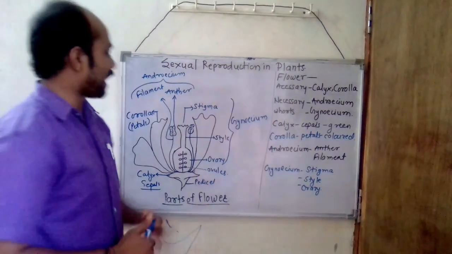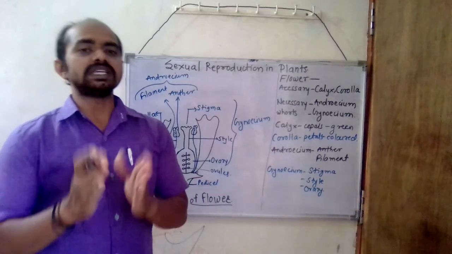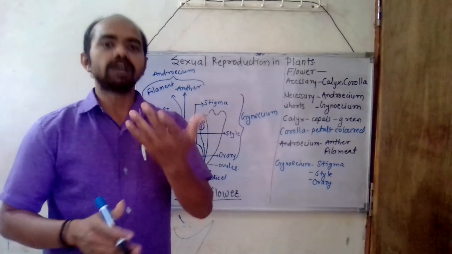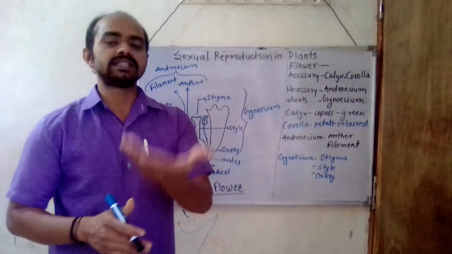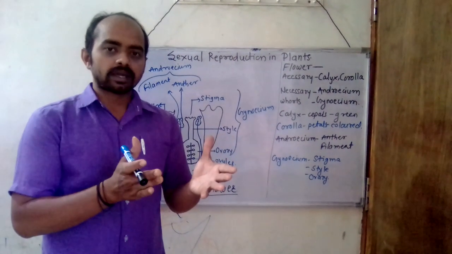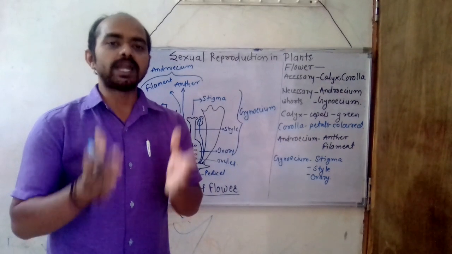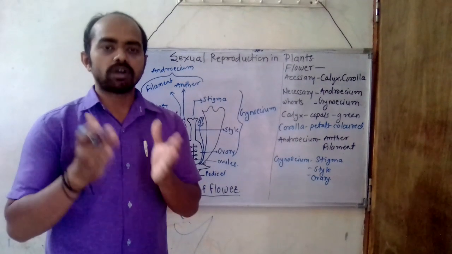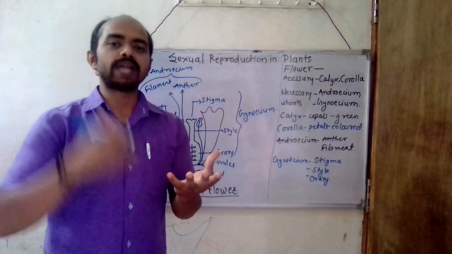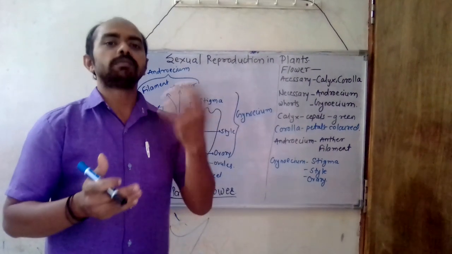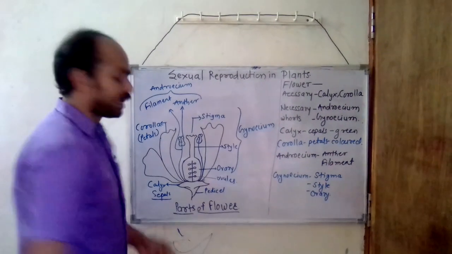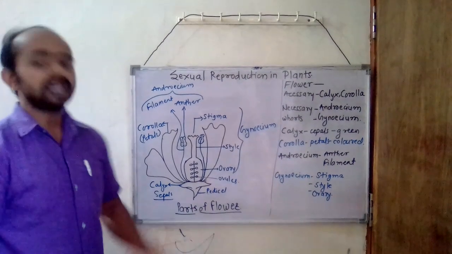Sexual reproduction in plants. Remember that the most essential reproductive part of the plant is the flower. What is that? It is the flower. A flower is nothing but the most evolved and modified shoot for the purpose of reproduction. So here we can see the diagram of the parts of a flower.